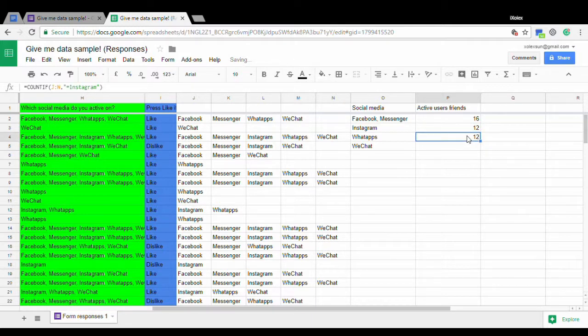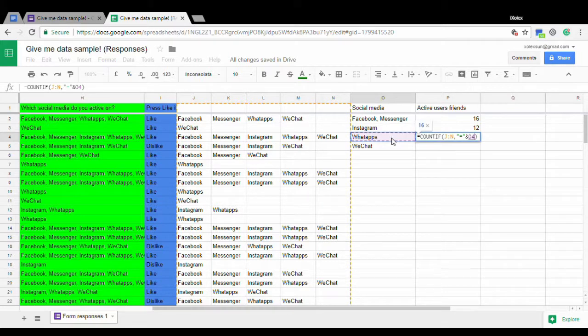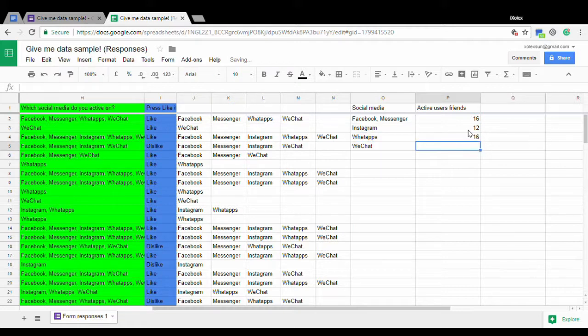So for WhatsApp, there's another way. If you have a variable, something like this, not the Facebook one, then you can change the variable by using an equals sign and this cell, then you get it. Equal and WhatsApp, so it returns WhatsApp. So what it means is just equal WhatsApp. So there you go, you get 16.